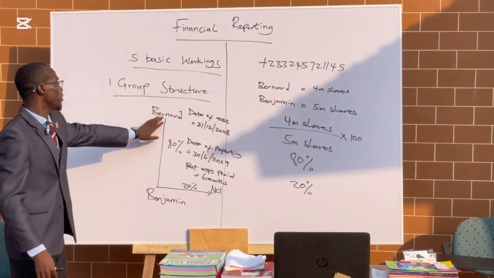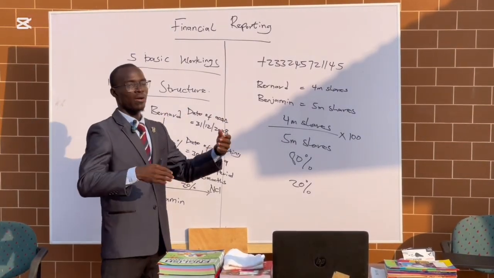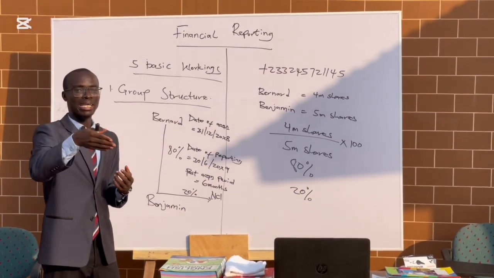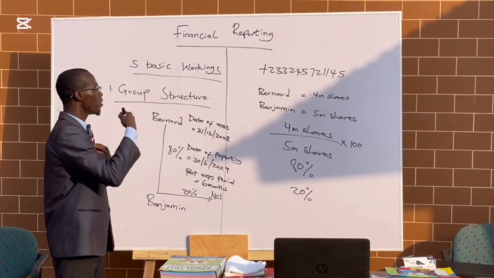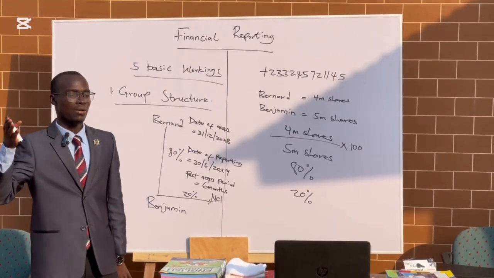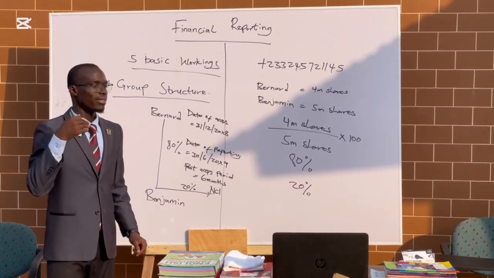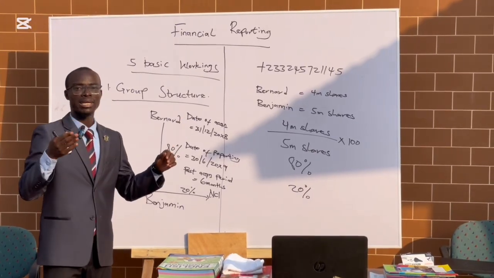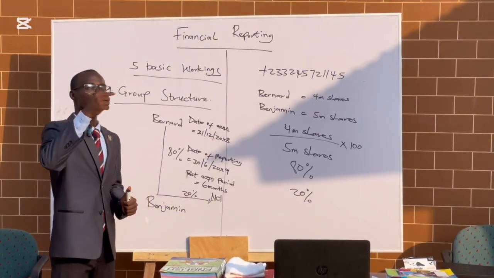When you are done, the reason why I didn't write anything here is that it comes with a meaning. Bernard can also acquire shares in another company, which will make him not have control over that organization, but he will be having significant influence. Significant influence comes whereby somebody acquires shares in another organization which is not up to 50%, but is above 20%. So let's say that Bernard acquired 30% in a different organization. Therefore, Bernard will be having some significant influence in different companies.